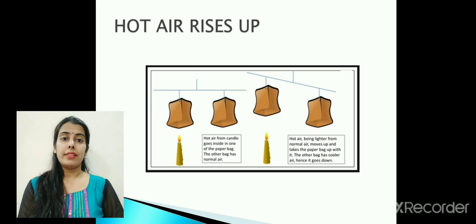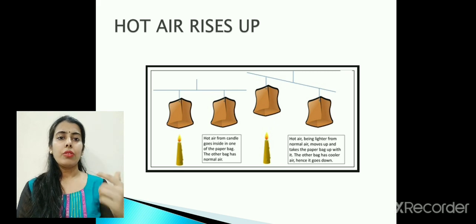Hot air rises up. This is another property. That is why hot air balloons start moving up. This is again shown here with the help of an activity. They have taken two paper bags, filled them with air, closed the ends, and tied them with threads at equal distances. Now, below one of the paper bags they have kept a candle so that the air around it will become hotter and lighter.